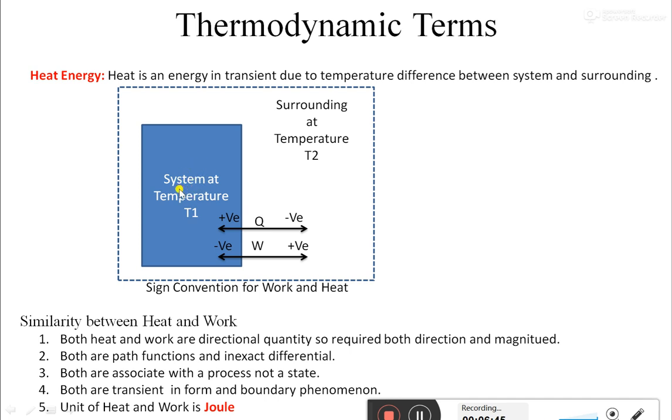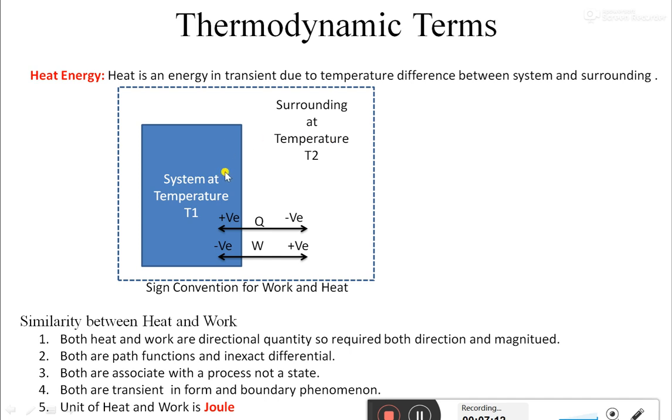Once both bodies reach 10.8 degrees Celsius, we can't say the system has that much heat energy, or the surrounding has that much heat energy. At that time we say it has internal energy, or we can say the system stored the heat energy in terms of internal energy, and the surroundings stored heat energy in terms of internal energy. Now we can't say it is heat energy.